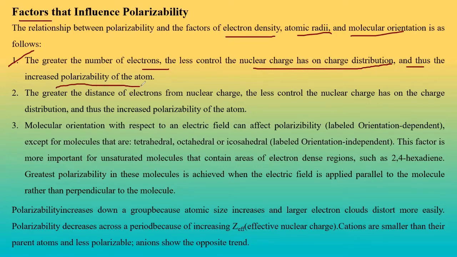See, basically, if a teacher doesn't have control, then what will happen? The students can disperse anywhere. They will move anywhere, they will run anywhere, they will do whatever they want, right? Similarly, the nucleus is the teacher in the atom. Now, if the nucleus does not have that much power or control, then what will happen? The electrons will be dispersed here and there. So automatically they will be attracted towards the other electrons or other atoms or molecules or ions.